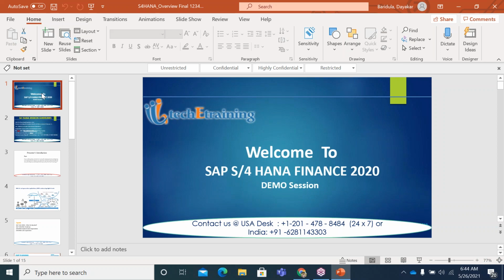We also have various deployment options available, and our front end is completely changing, with a new modern UI. So what will it look like, and what advantages do we have with the new modern UI? We'll discuss all those things. Finally, we will also see what implementation approaches we follow for S4HANA finance implementations.